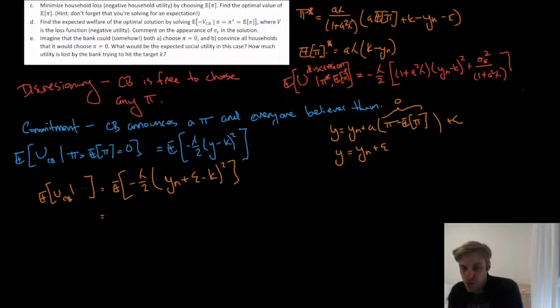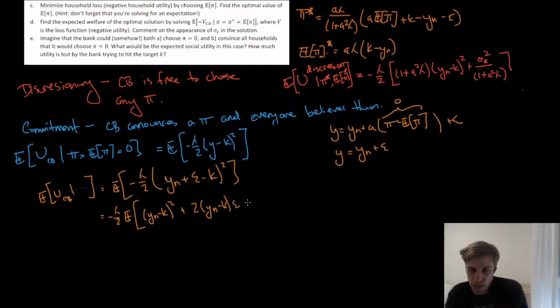Okay, and then we will do this square. Once again, I'm going to group yn and k. I can pull out the minus lambda over 2 as well, because that's deterministic and it's a common factor to everything. So we'll get yn minus k squared plus 2 times yn minus k times epsilon plus epsilon squared. We know how to take expected values now. We've had a lot of practice with this. We know that this goes to 0, and we know that this goes to sigma squared epsilon.